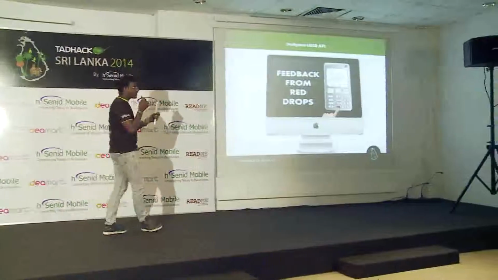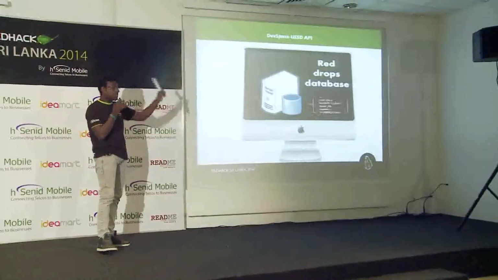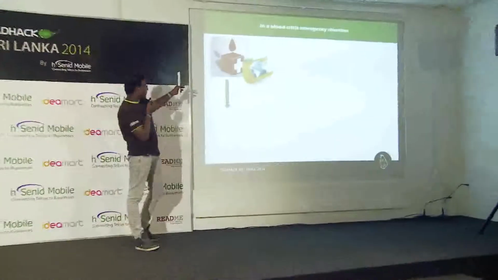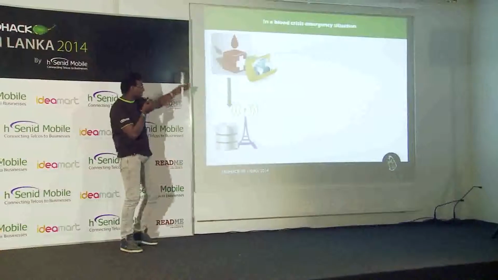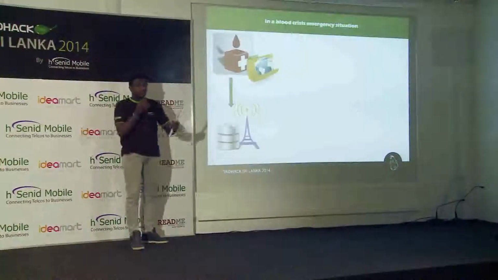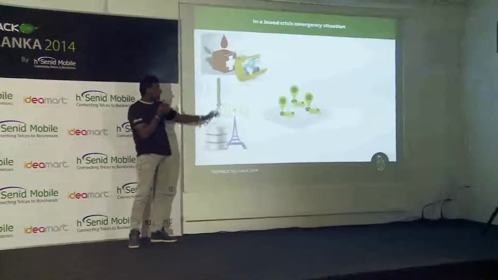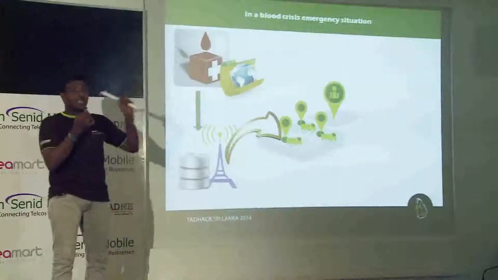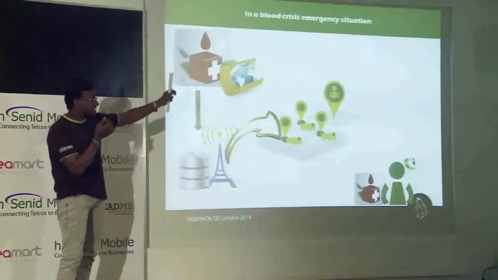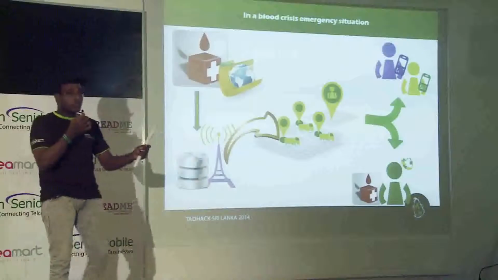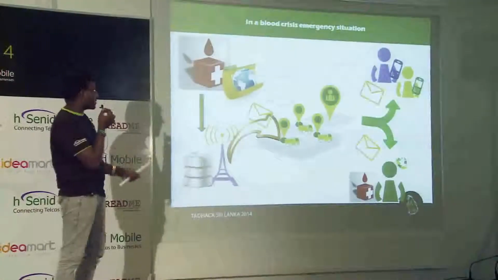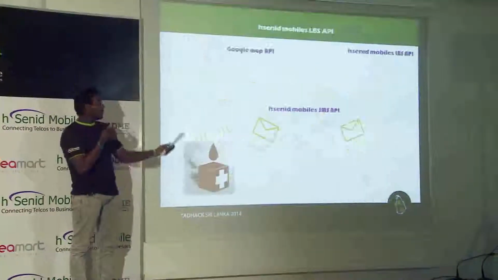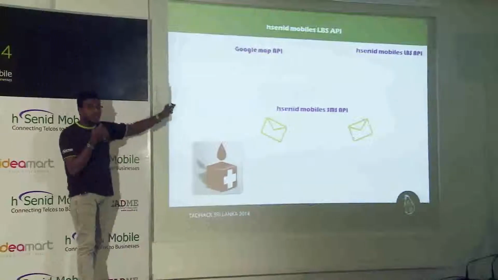In fact, we have registered everyone, so it's in our database. So we have all the details. This is in case of an emergency situation. If any hospital sends a message to the mobile service provider saying we need immediate blood, then the mobile service provider will check through the Google API, and at the same time, we are using the HCNet LBS mobile technology to find the nearest and most suitable donor for the emergency request.